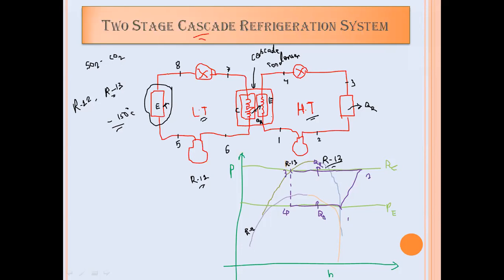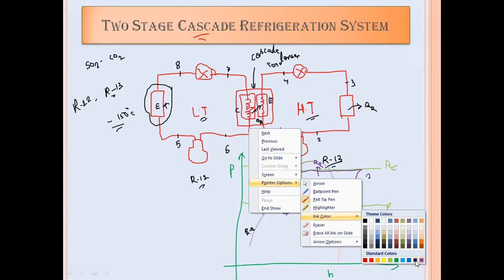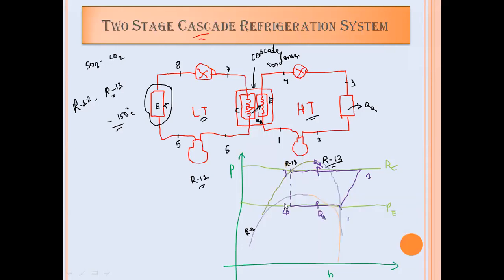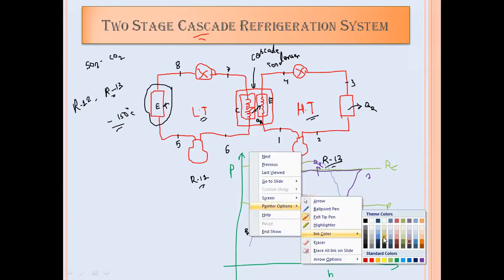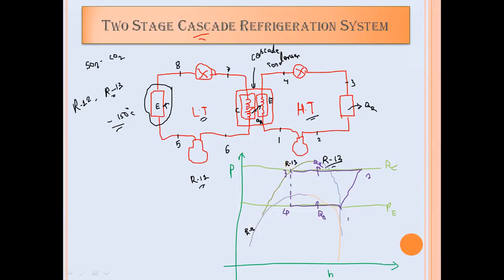Now related to R12, that R12 refrigerant will have another color. Suppose this has an evaporating pressure for R12 refrigerant, and here the condenser pressure of R12 refrigerant will be slightly higher than the evaporating pressure of the high temperature cycle.